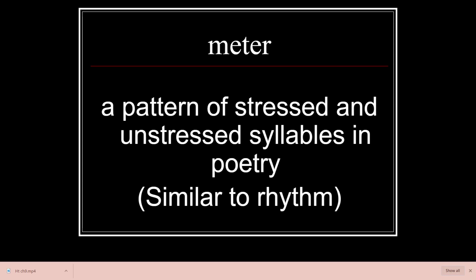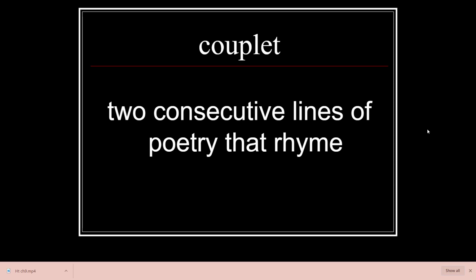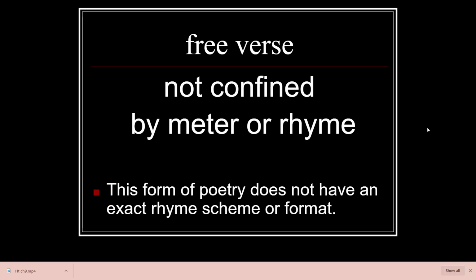It's similar to rhythm, creates rhythm. Alliteration is the repetition of consonant sounds in words that are close together. So that's when we have baby, booty, buddy, a bunch of B's, or Susie sells seashells, right? They're S's. Couplet, 2 lines of poetry.